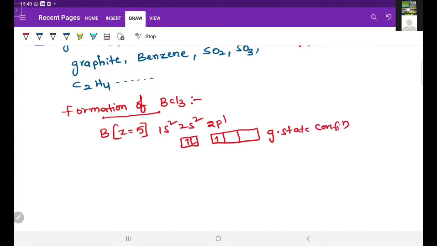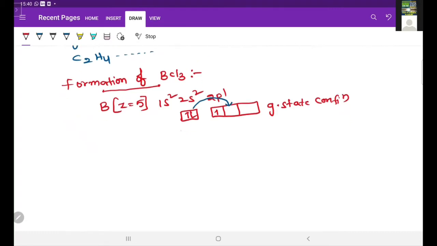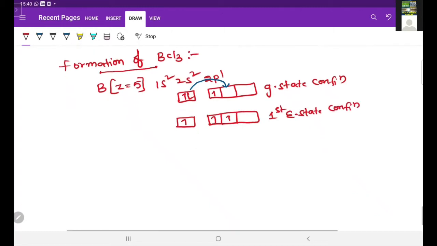Now in the excited state, one of the electrons is excited from the 2s level to the 2p level. Then the electronic configuration becomes 2s1, 2p2. So this is the first excited state configuration.